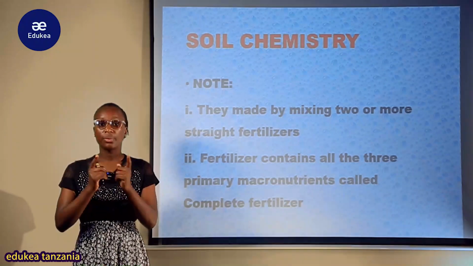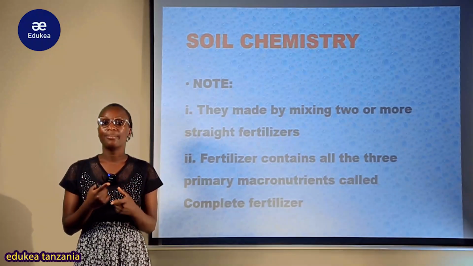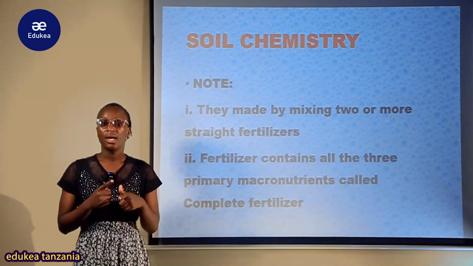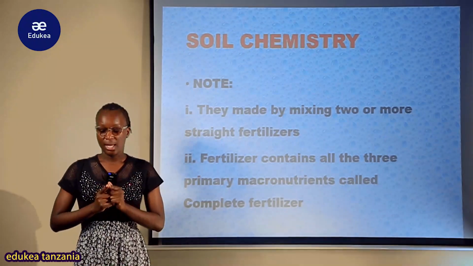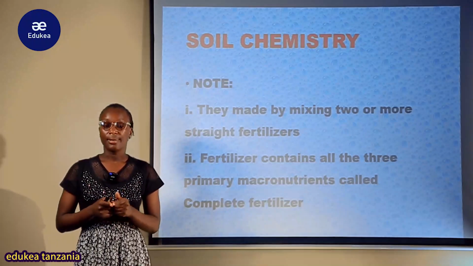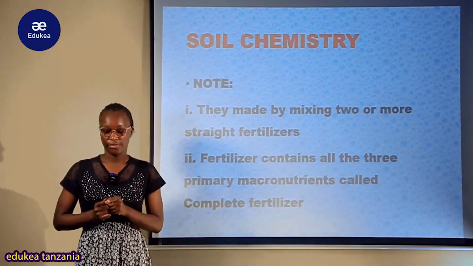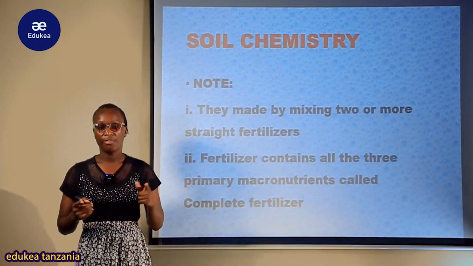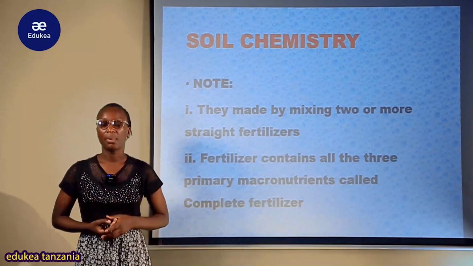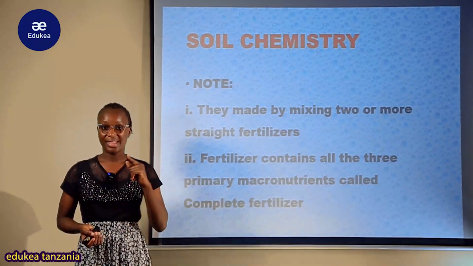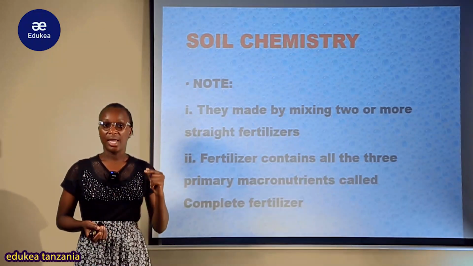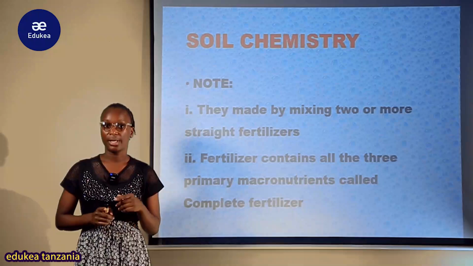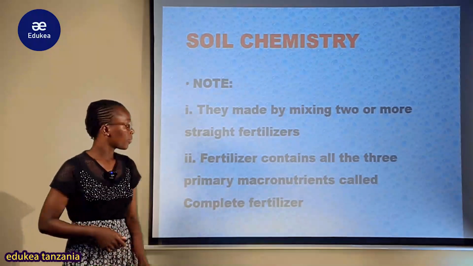So once we mix more than one of these straight fertilizers is where we are going to have the compound fertilizer. So tunazimix zile two or more straight fertilizers together, ambapo tutaona kwamba kutoka kwenye fertilizer hiyo moja tuna nitrogen essential element, lakini tuna phosphorus essential element for plant growth.